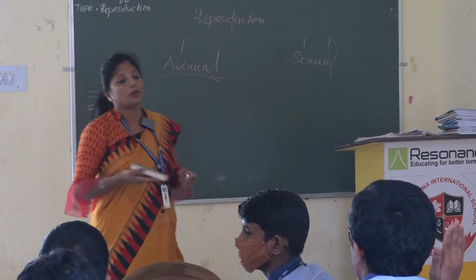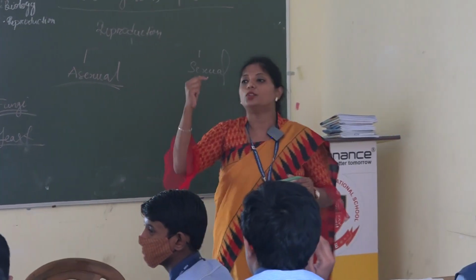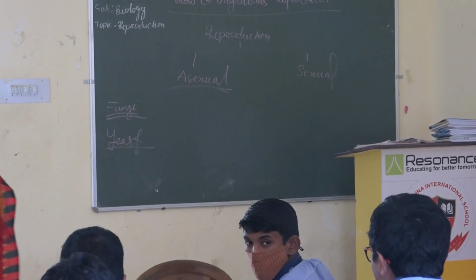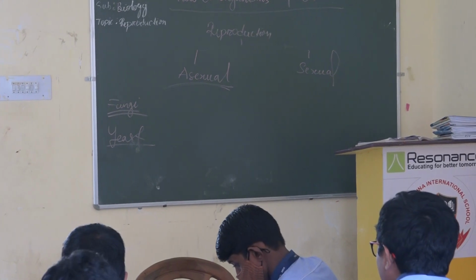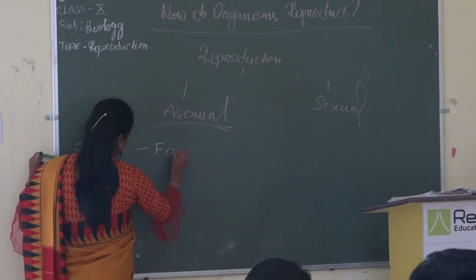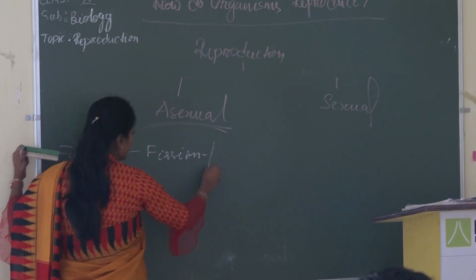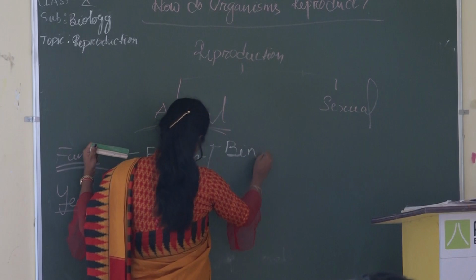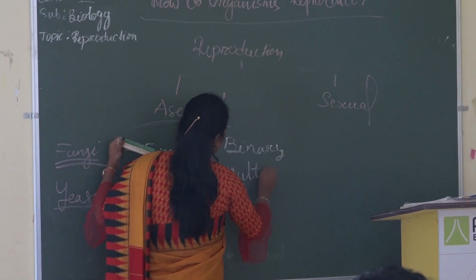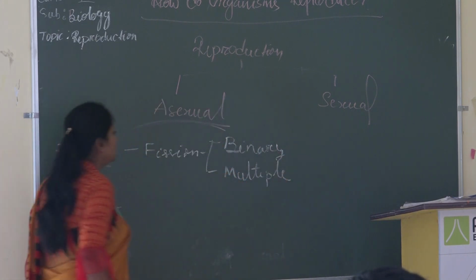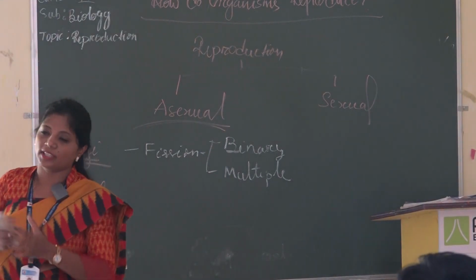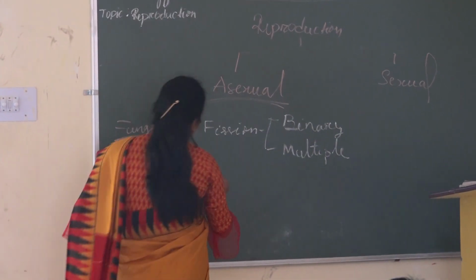Okay. So now we will come to the different steps which are involved in asexual reproduction. So in asexual reproduction, previously I told you the first step that we know is fission, and it is of two types. As the term says, binary fission means one organism will be divided into two.